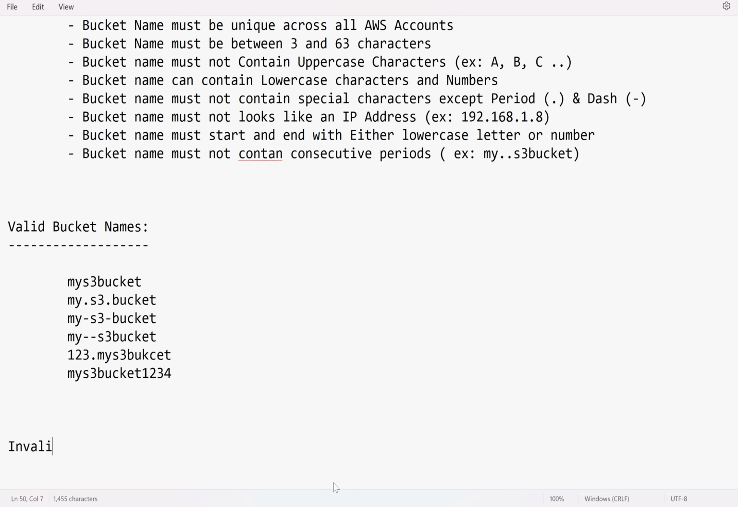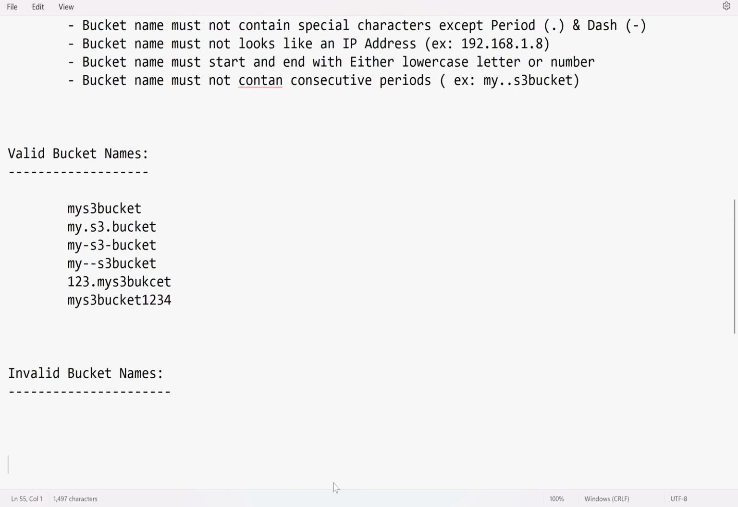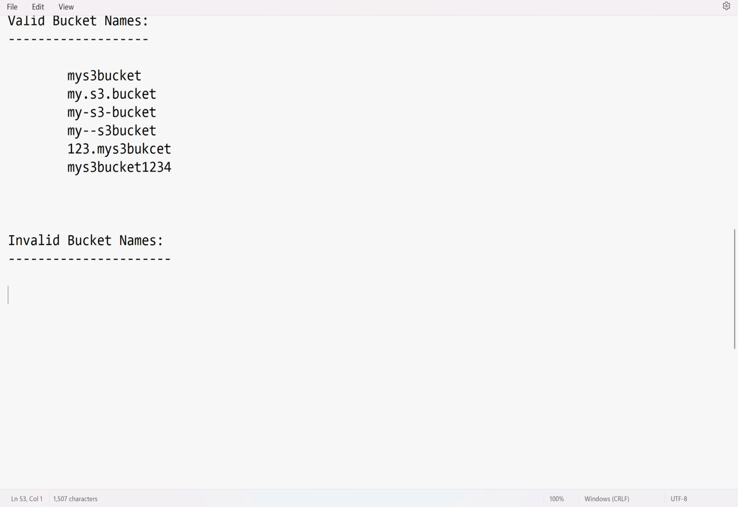Okay, now let me list out invalid bucket names. Invalid bucket names. .my-s3-bucket, because it did not start with a lowercase letter or a number. It starts with a dot. My-S3-bucket, which is invalid because it contains a capital letter. my..s3-bucket, again invalid because it contains two consecutive periods. And then my-s3-bucket-, invalid because it ends with a dash.